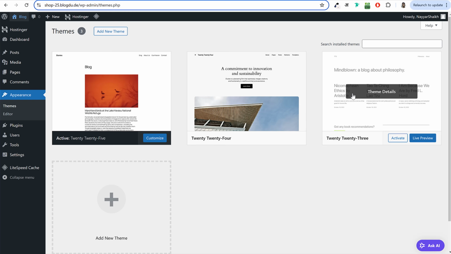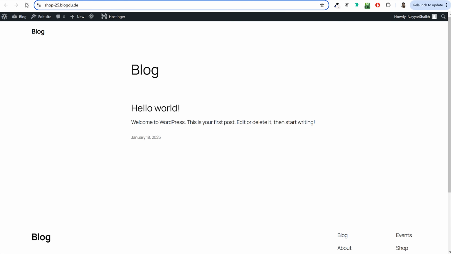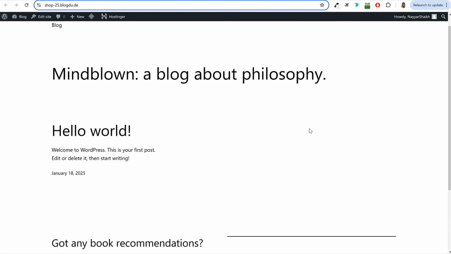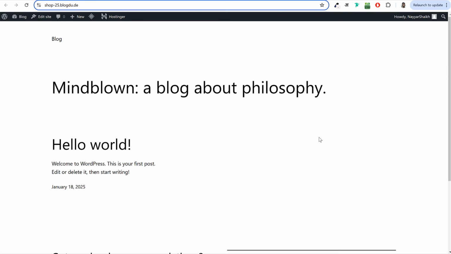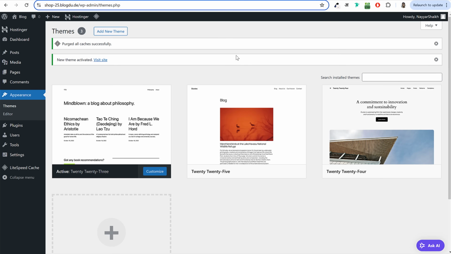If you go ahead and activate some other theme, for example, let's activate this 2023 theme. Click on this activate button. If you again come back to your website and refresh it, you'll see your website design is now a little bit changed. So this is basically what a theme does. A theme changes the style, appearance, the design of your website. Now we don't need any one of these themes, so we can just delete them.